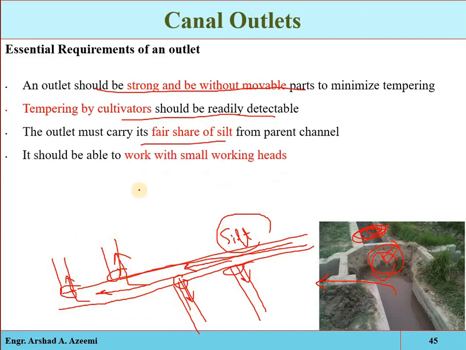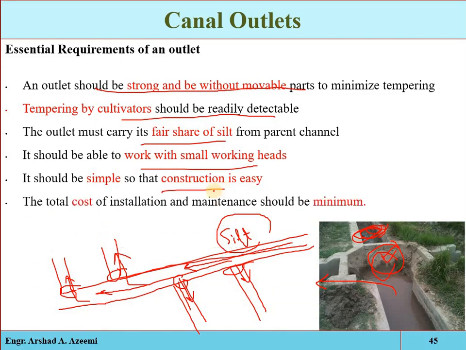It should be able to work with small working heads. Sometimes some outlets are unable to take water at low head in the major distributary. So such canals will be designed so that whatever the head of the water is in the minor or major distributary, the outlet will take its required amount of water. It will not depend on the heads. It should be simple and the construction should be easy. The total cost of installation and maintenance should be minimum, because in every project we are dealing with economic considerations.